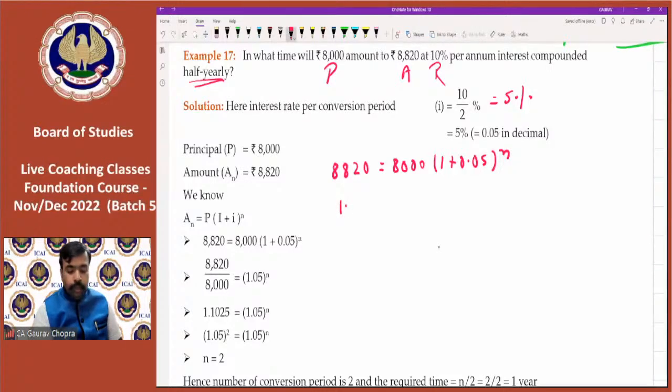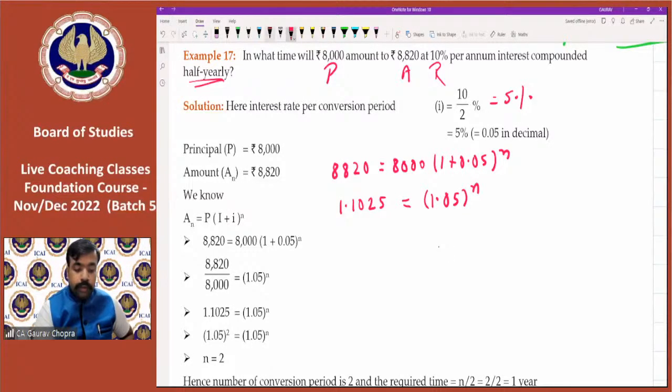It is 1.1025, equal to 1.05 to the power of n. This we are getting. Now what do we have to do next? Next, we have to try the powers of 1.05.